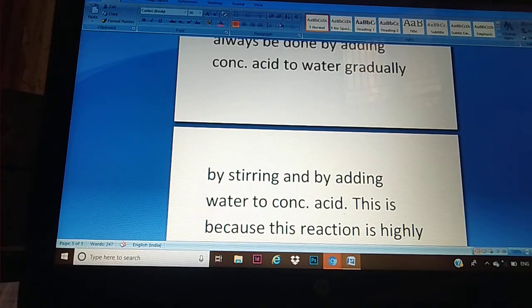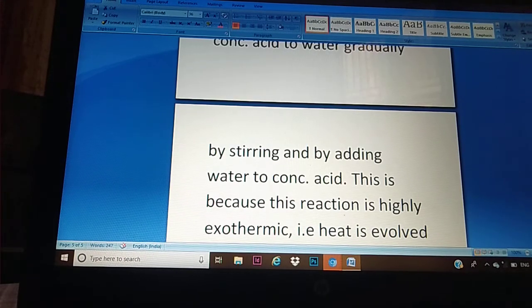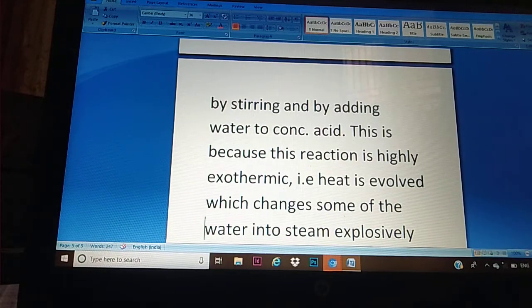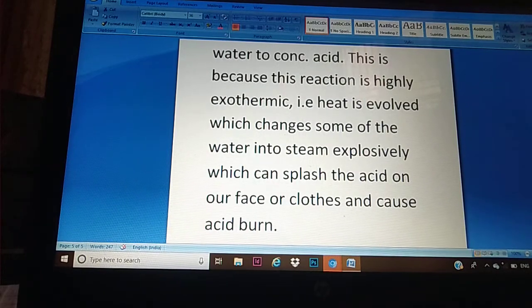Okay. So what happens is that when this heat evolves, it changes some of the water to steam explosively, which can splash the acid on our face and thus cause acid burns.